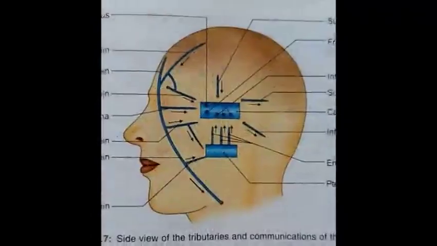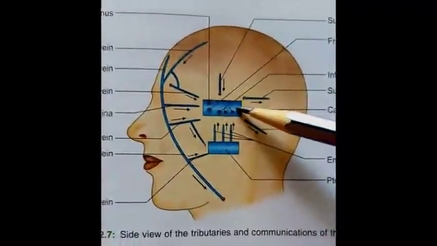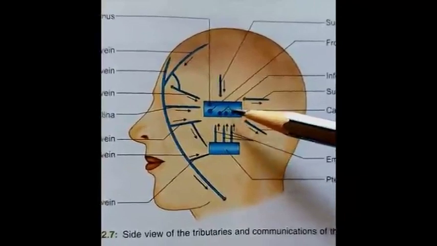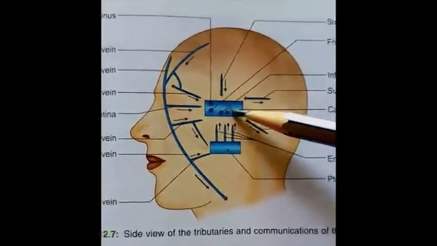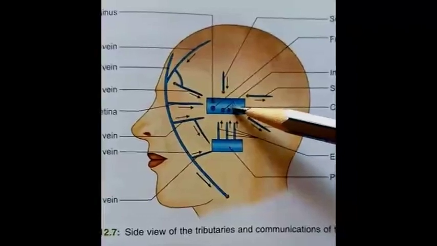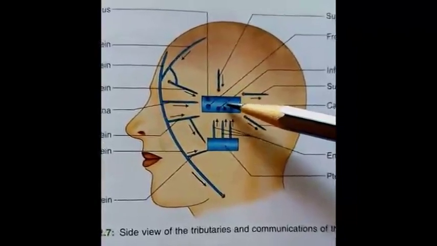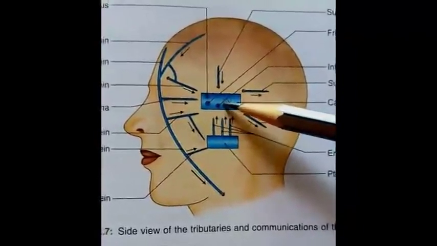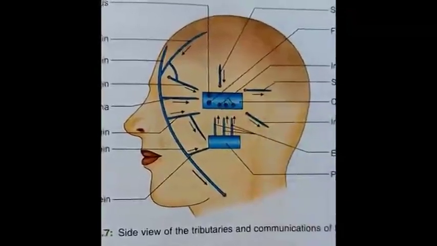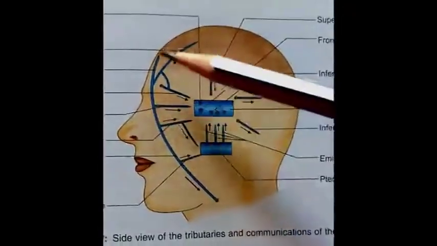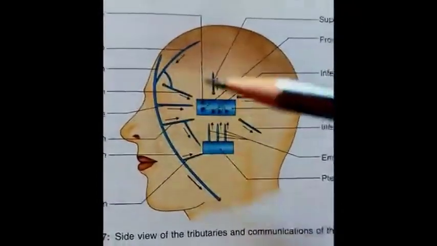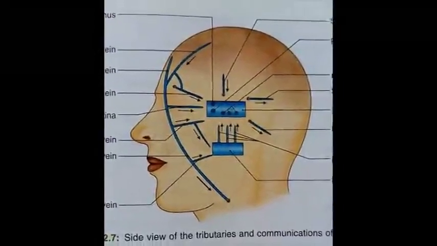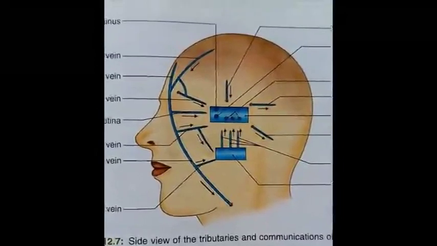Symptoms that arise due to infection or thrombus formation of the sinus are nervous symptoms, which include pain in the area of distribution of nerves which pass through the lateral wall of the cavernous sinus. So these nerves are, first, the ophthalmic nerve. Severe pain in the eye and forehead is felt because of irritation of the ophthalmic nerve. Involvement of the third, fourth and sixth cranial nerves results in paralysis of the muscles to which these nerves supply.